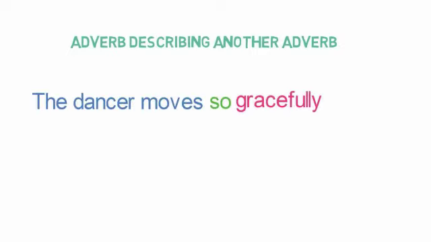Now we will see how an adverb describes another adverb in the sentence. Let's look into some examples. The dancer moves so gracefully. Here, how the dancer moves is described by the adverb gracefully. But here the word so describes the intensity of gracefully. Thus here, so, which is actually an adverb, describes another adverb in the sentence.